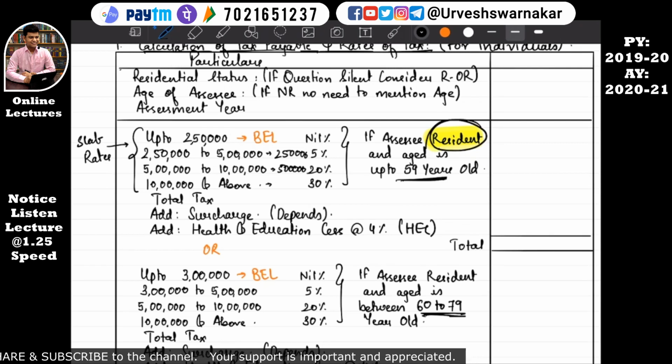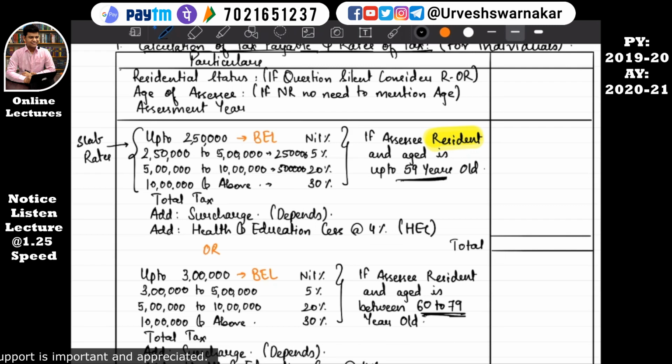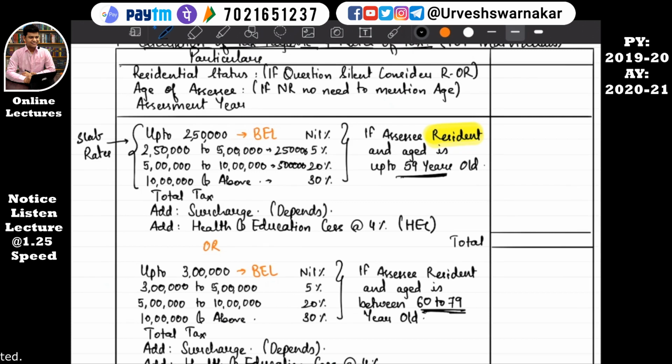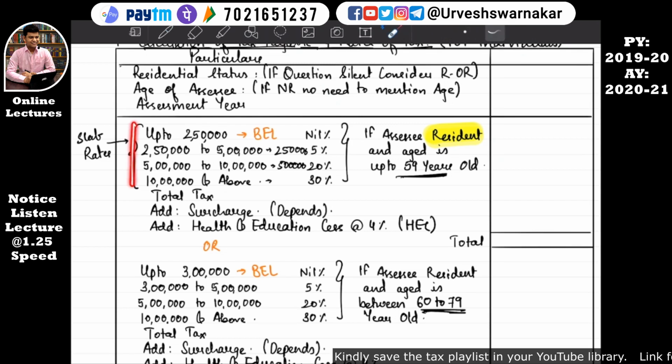So what does a resident mean? There is an entire chapter named residential status, which is coming in the next video. So wait for that. For the time being, understand this. If the assessee is a resident and his age is up to 59 years, assessee means the person, an individual, then this is the slab rate.